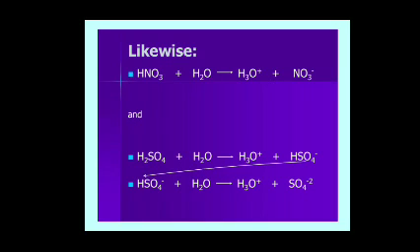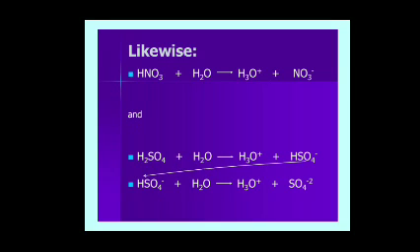In this reaction HNO3 donates a proton to the water molecule, so this compound acts as a Bronsted-Lowry acid. The H2O molecule accepts a proton from the other substance in this reaction and is called a Bronsted-Lowry base. After accepting the proton it forms H3O plus, which acts as an acid. NO3 minus is the base.